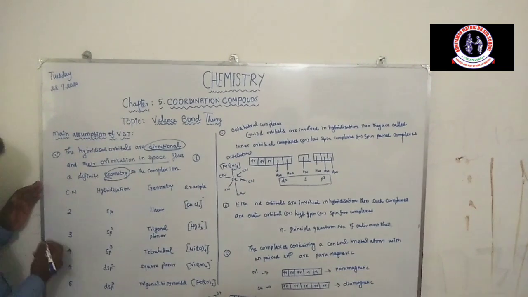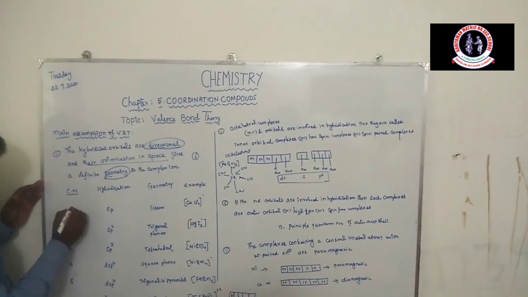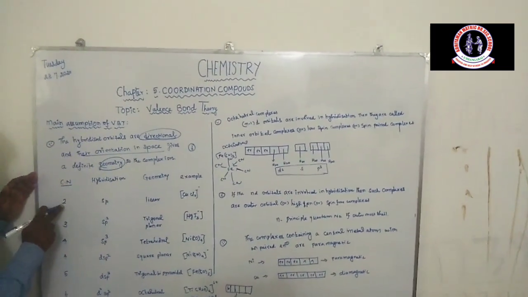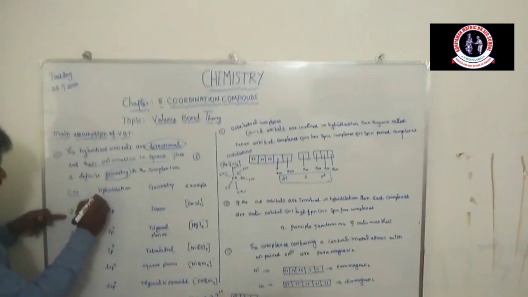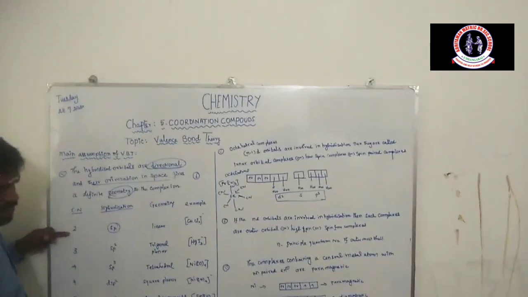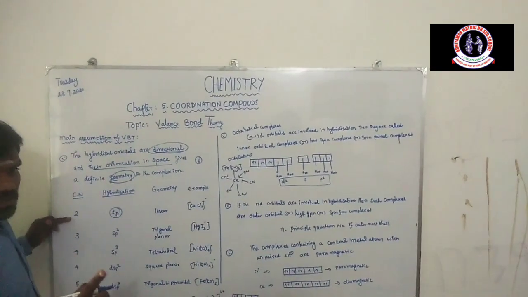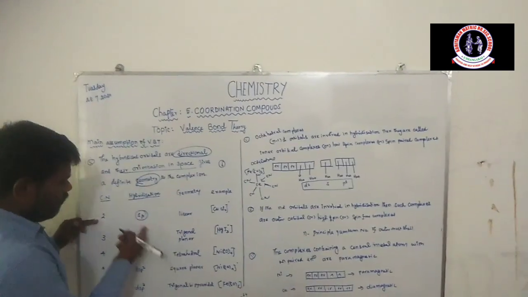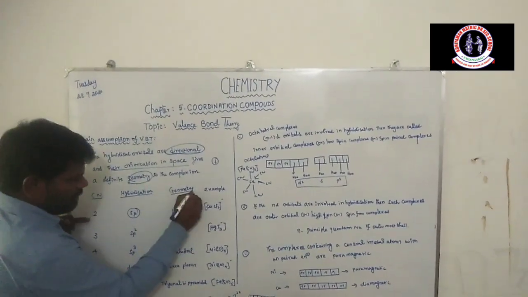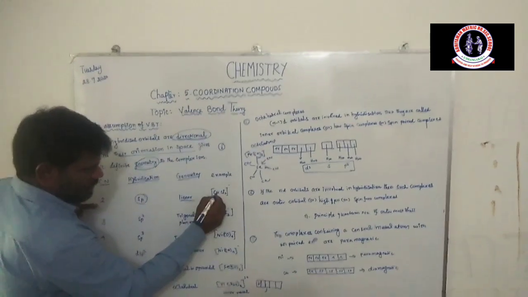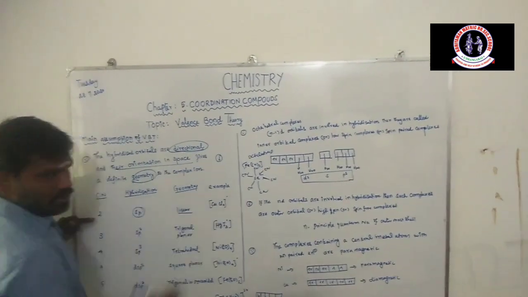So 4 examples are given here, based on the coordination number. The coordination number is 2. The hybridization is sp hybridization. One s orbital intermixes with one p orbital to form sp. So the geometry is linear here. Example, copper chloride.